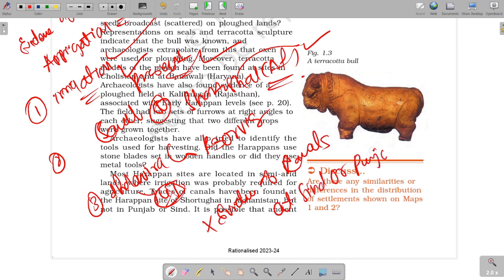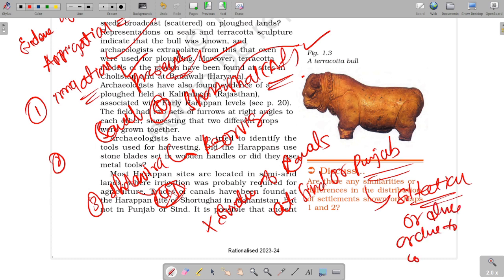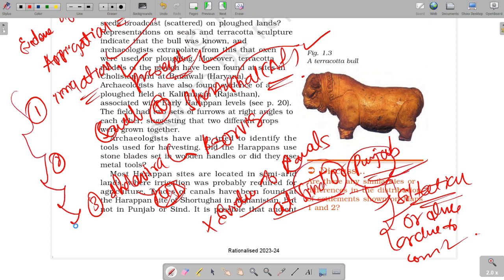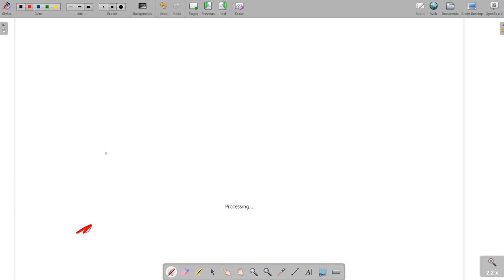Maybe as time passed, it had disappeared due to siltation, natural calamities, or construction activities. So there can be many reasons, but NCERT says that the evidence of canals is not found at Sindh or Punjab. Other evidences are given by NCERT, as I have told.